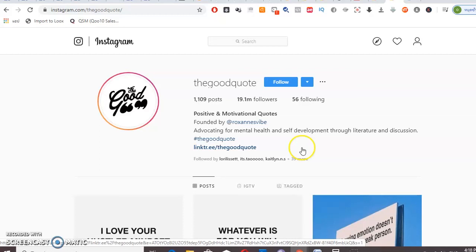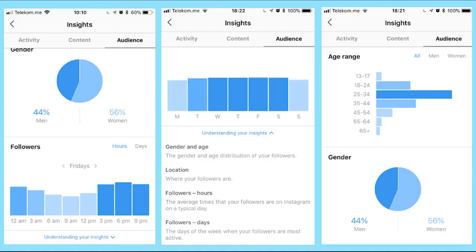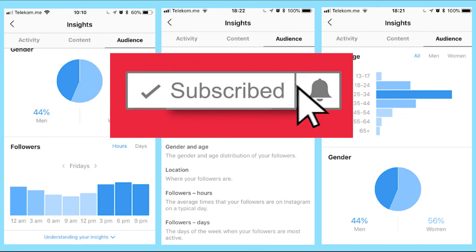After you have gotten a reply, just ask them to show you their backend analytics. Once they show you the backend analytics, you will know the demographics of their followers. This is important as well, because you will know whether they are a good fit for your products.